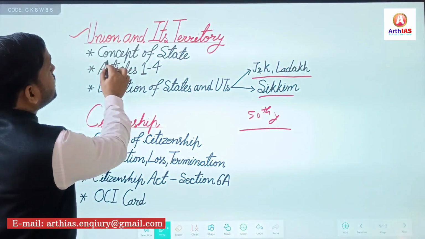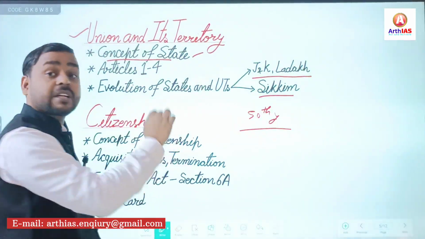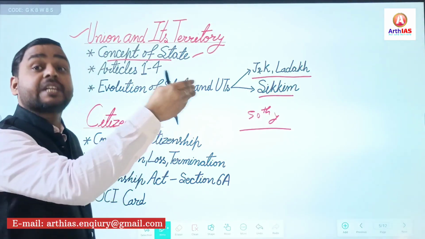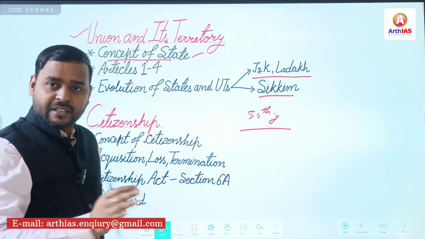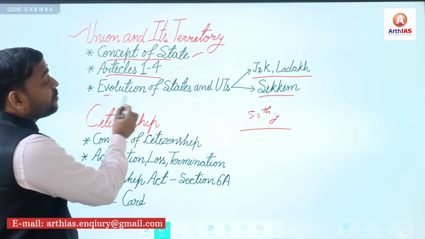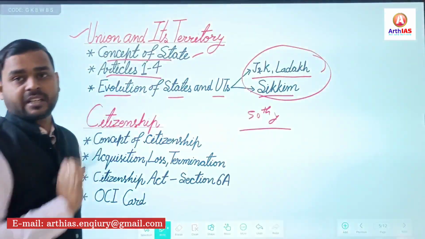So focus on the concept of state. First, the concept of state should be very clear. What are the key definitions of state? Its elements: sovereignty, population, all this. Article 1 to 4, very important, and evolution of states and duties, and especially, as I said, Jammu Kashmir, Ladakh, Sikkim.